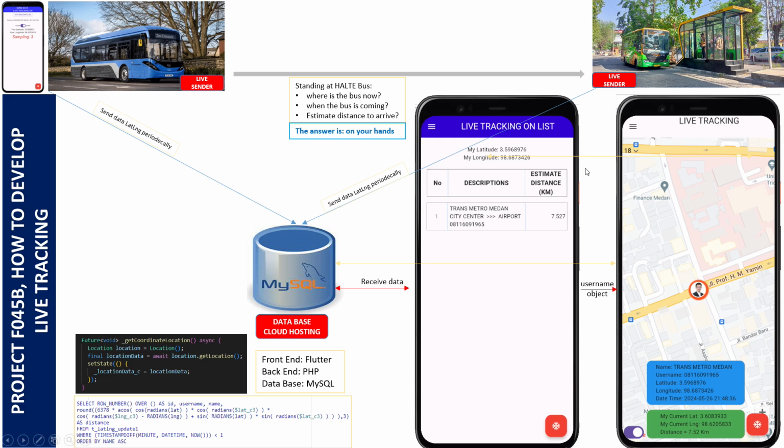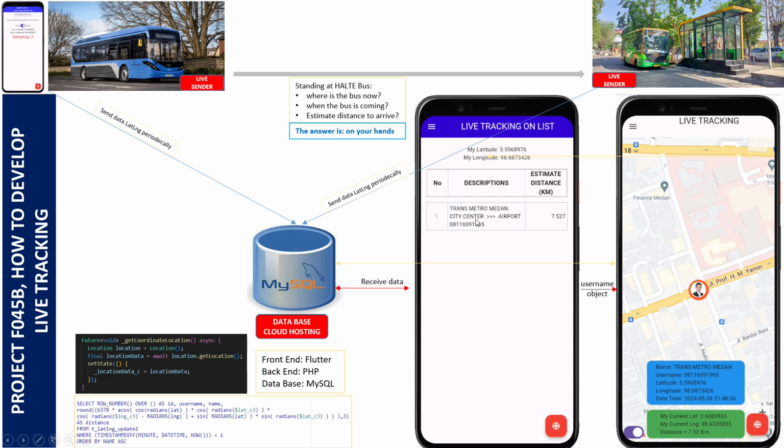After he opens this application, he knows how many kilometers the bus is from him. On this virtual device, the bus is 7.5 kilometers, the distance from this guy.